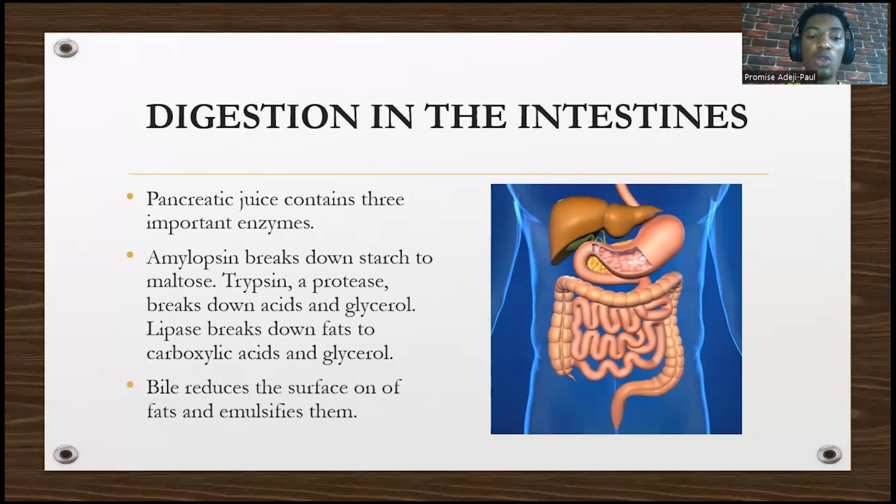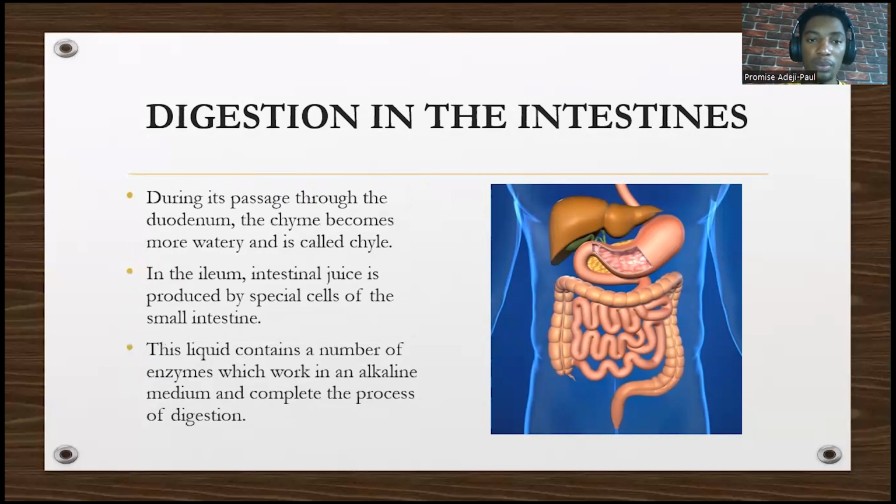So what does bile do? Bile reduces the surface tension on fat. They call it emulsification. It helps in what? Emulsification of fat. So take note of that. During this passage through the duodenum, the chyme will now become what? Chyle. Take note. Initially it was chyme, now it is chyle.